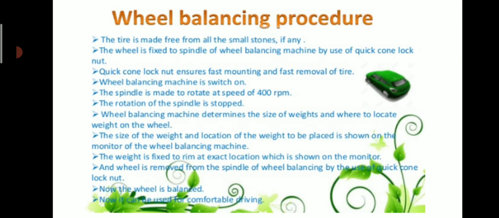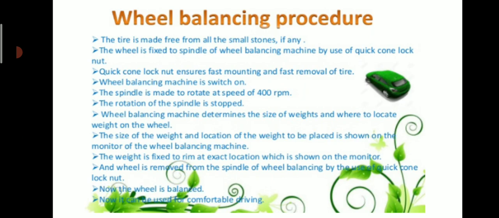Let us see the wheel balancing procedure. The tire is made free from all small stones, if any. The wheel is fixed to the spindle of the wheel balancing machine by use of a quick cone lock nut. The quick cone lock nut ensures fast mounting and fast removal of the tire. The wheel balancing machine is switched on. The spindle is made to rotate at a speed of 400 rpm. Then the rotation of the spindle is stopped.